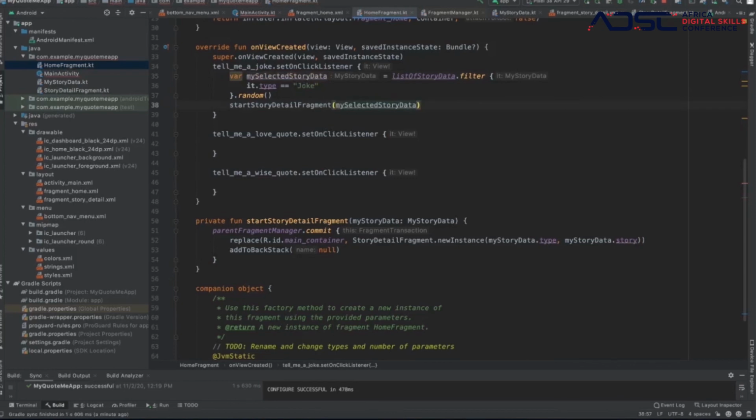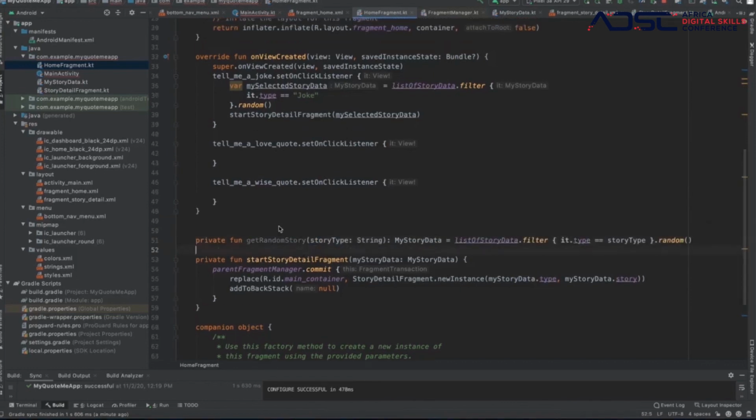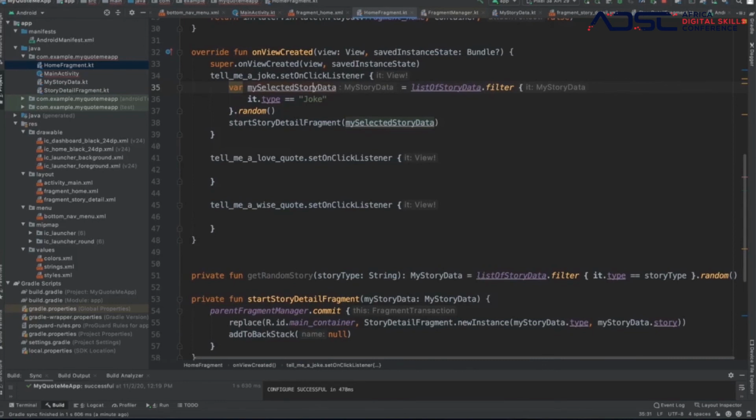But if we have a look, we are doing almost the same thing for 3 of them. We are going to repeat it for 3 of them. So what we could do is create a method over here, right? I'm going to copy paste that one also, that says get random story, which is going to take care of this part, where it says tell me a joke.